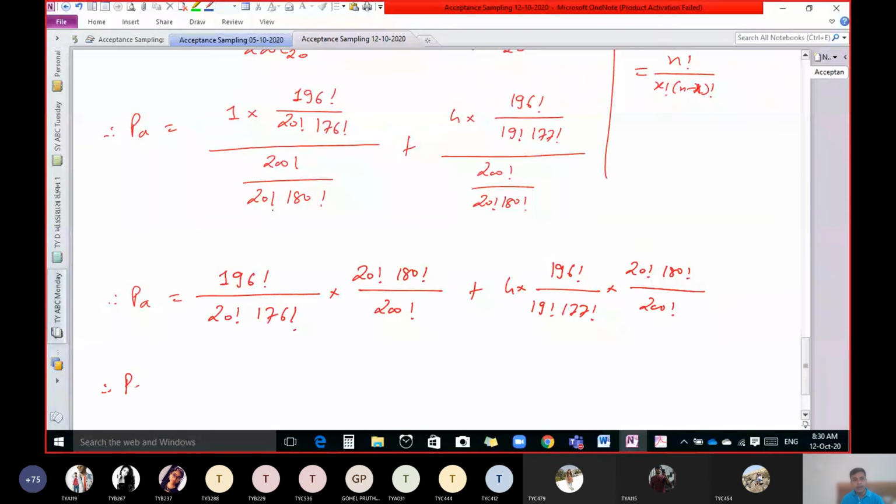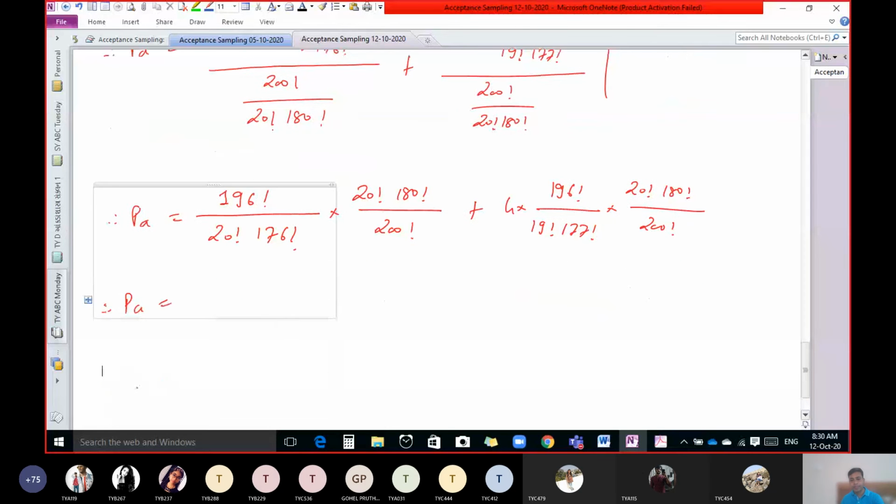Now next step. See, it is possible to cancel this 20 factorial. Okay, any of you know how to simplify this? 196 factorial into 180 into 179 into 178 into 177 factorial, then we'll cancel. Correct, perfect.